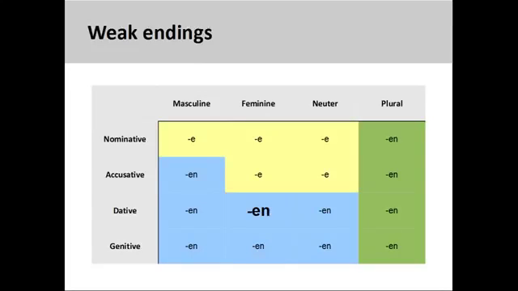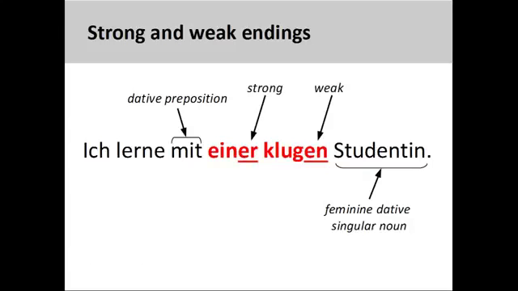Looking at a chart for weak adjective endings shows me that a weak adjective ending for a singular feminine noun in the dative case is en. As I've mentioned before, learning these endings takes time but can be done. The main thing is to be patient with yourself and not give up. As you can see in the final sentence, all the adjective endings work together to show that the noun they modify is a singular feminine noun in the dative case.